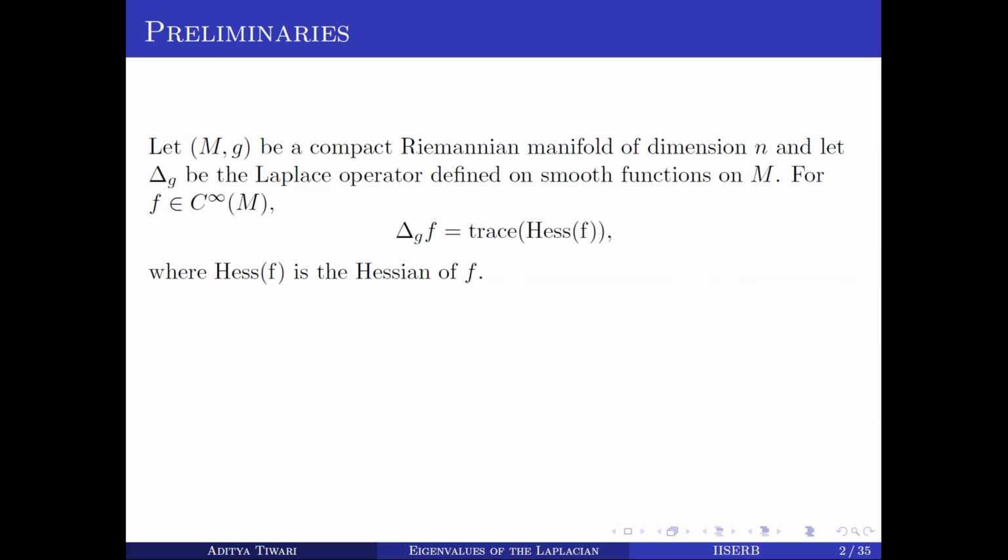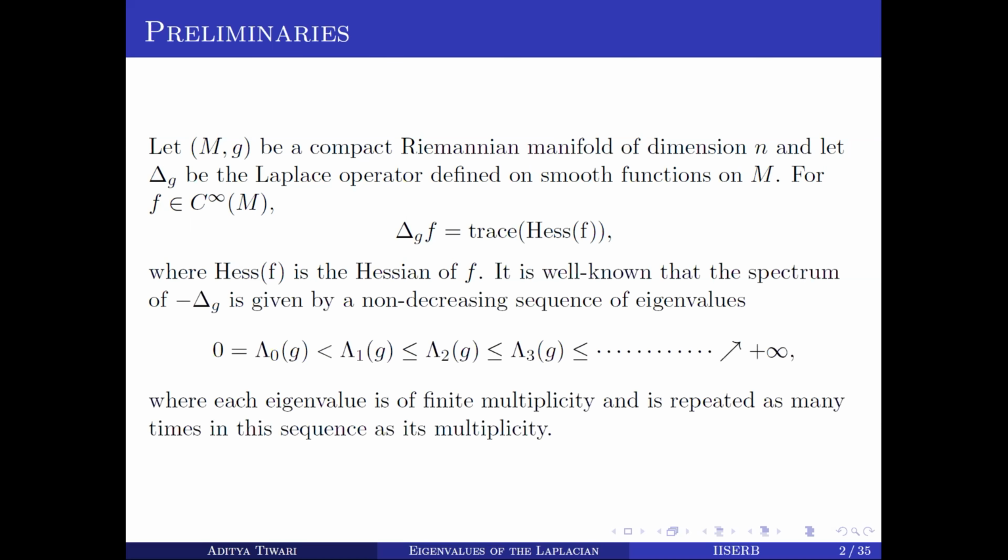If we have a smooth function f, then Δ_g f is the trace of the Hessian of f. It is well known that the spectrum of minus Δ_g is a non-decreasing sequence. The first eigenvalue is 0, and all the other eigenvalues are positive, and we can arrange them in an increasing sequence, and each eigenvalue occurs in this sequence as many times as its multiplicity.